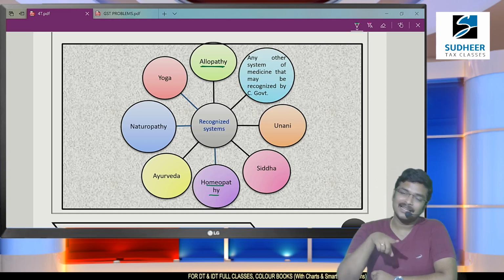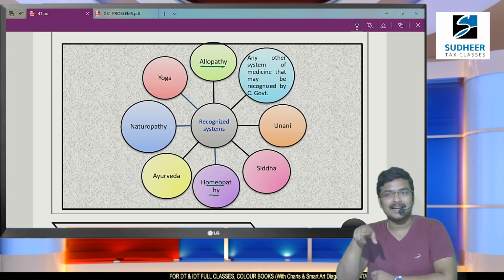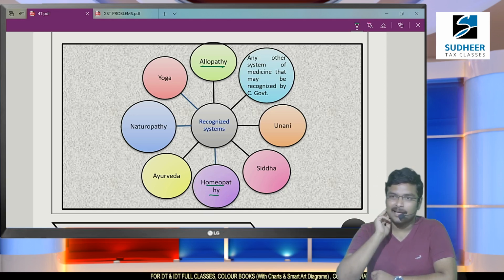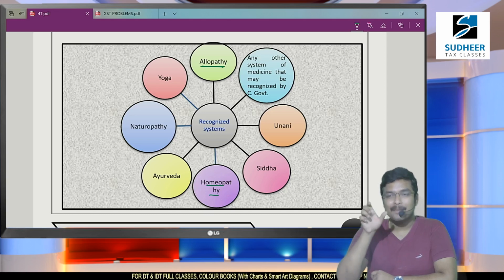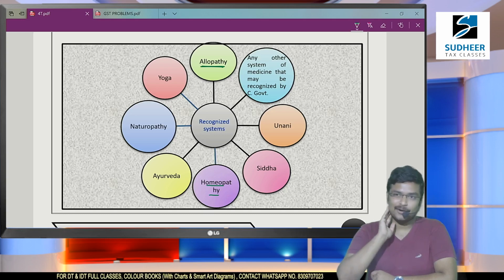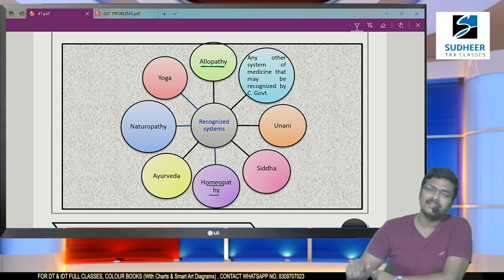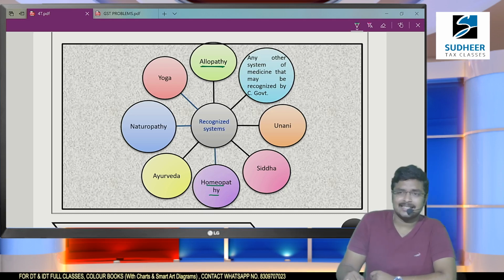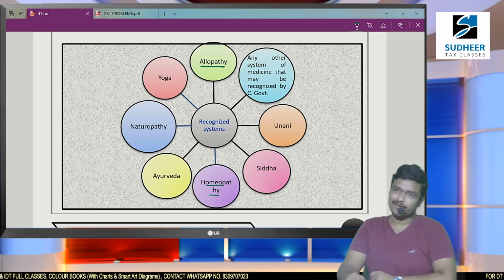Sir, whether allopathy treatment is correct, homeopathy treatment is correct, that's not the discussion we are having here. Just in order to remember such terms, I am going to have a discussion to some extent. Some major diseases homeopathy cannot cure, that only allopathy medicines can. So which is the best method? We are not yet discussing that. Both were recognized systems of medicines only. Both treatments were exempted from GST.